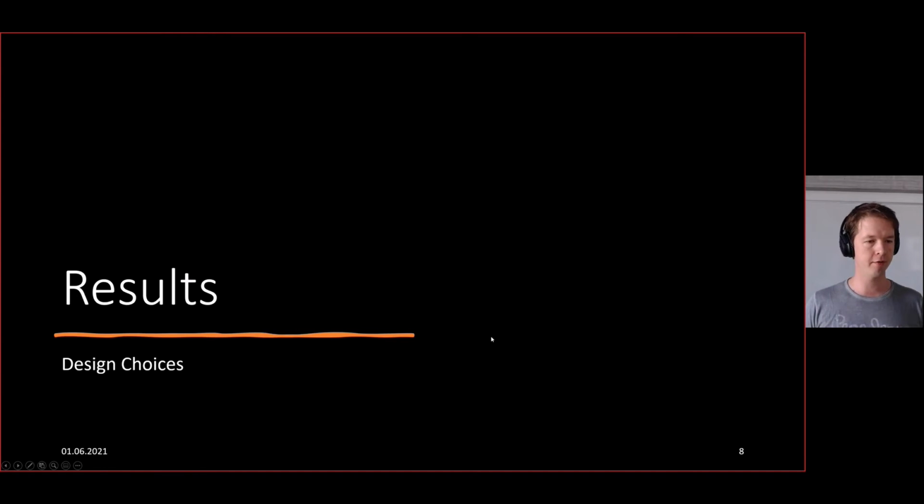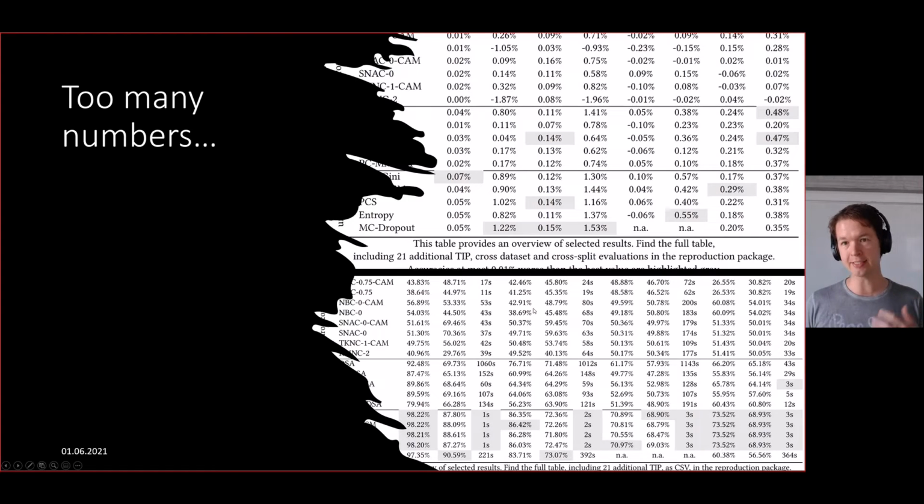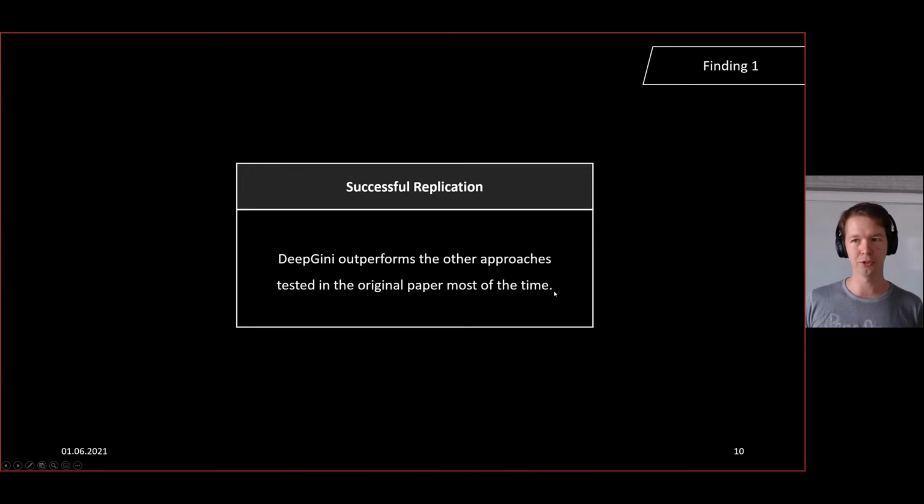And of course, with everything I mentioned before, there are many results. These are the tables from the paper, and even those are only a subset of the results, with the rest available in the replication package. Going over them now, we don't have the time, and it will probably not be a very entertaining talk. So we'll just look at the main conclusions. And the main conclusion, most importantly, is that we successfully replicated the main findings of the original paper.